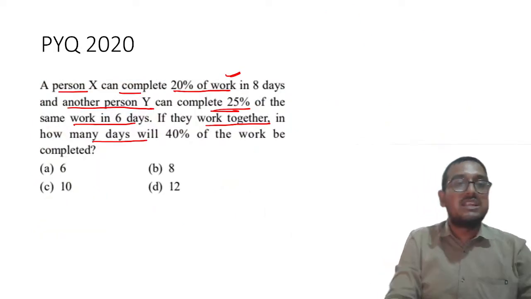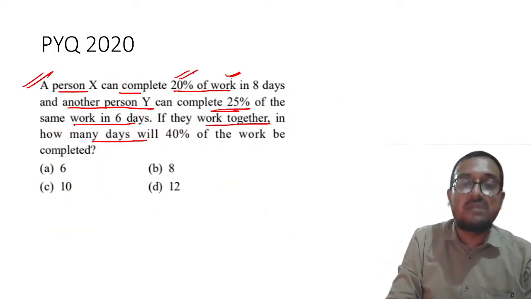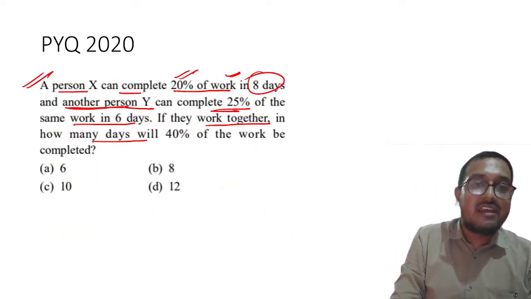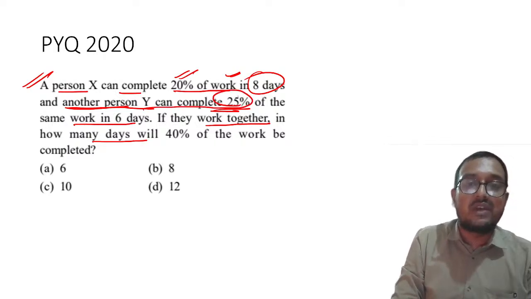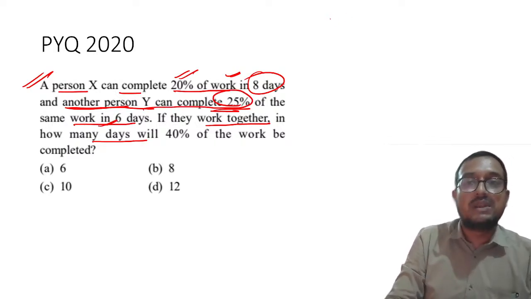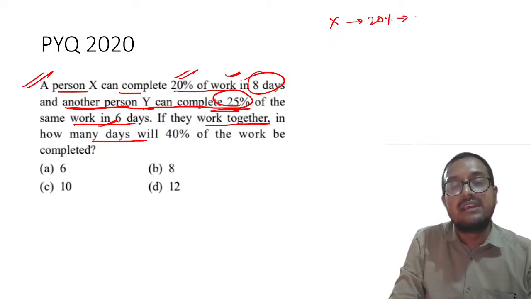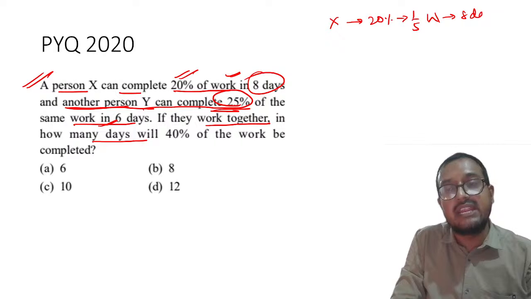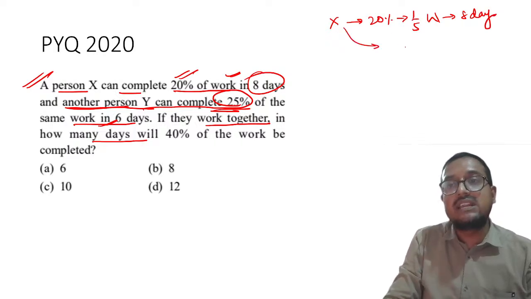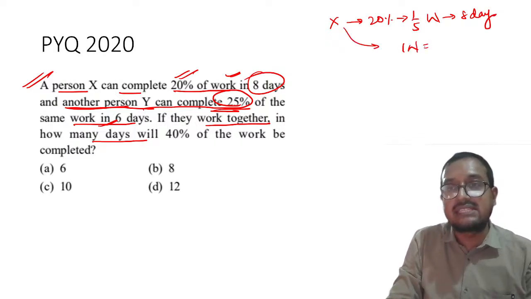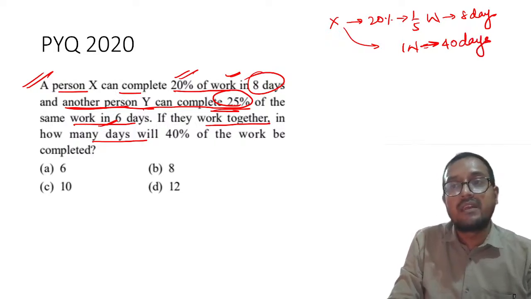Yes. Now my dear students, a person X can complete 20% of work in 8 days and another person Y can complete 25% of the work in 6 days. So let me put 20% work in 8 days. That means 20% work means 1/5 of work will be completed in 8 days, right? That means that one work will be done by X in how many days? 40 days. 8 times 5 is 40, right?